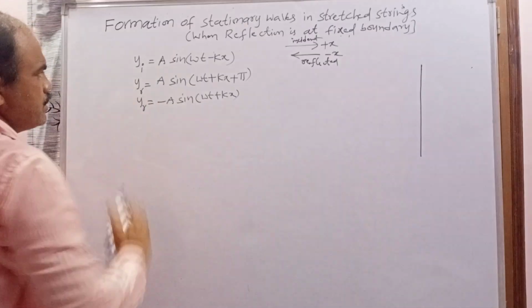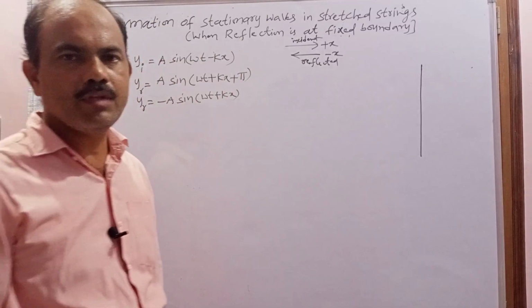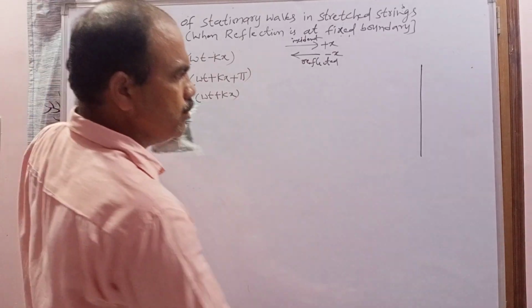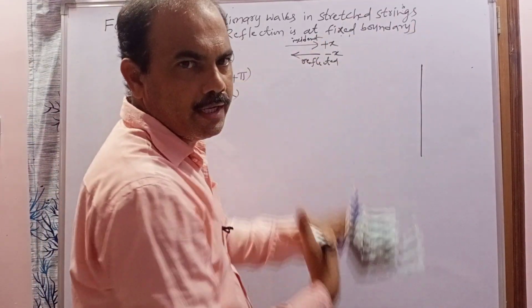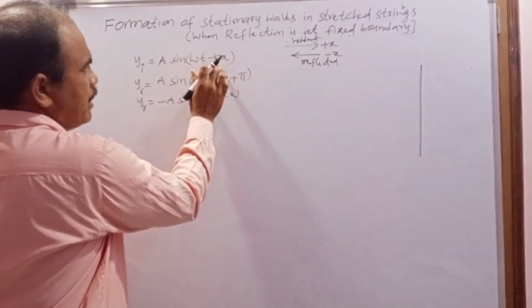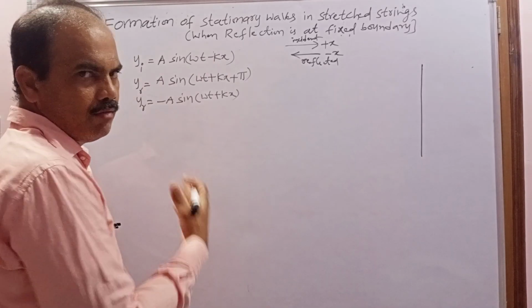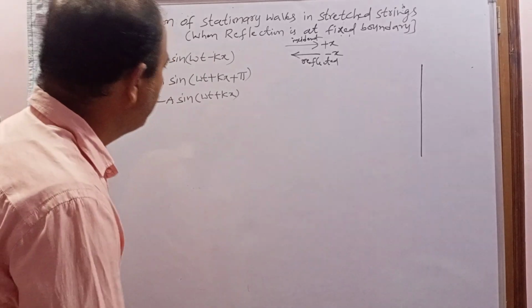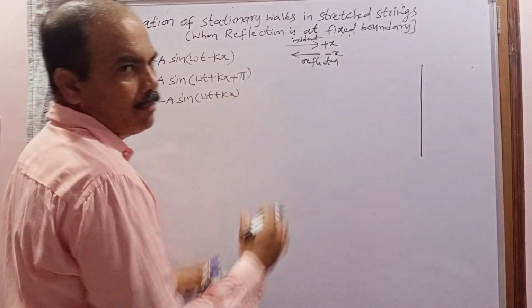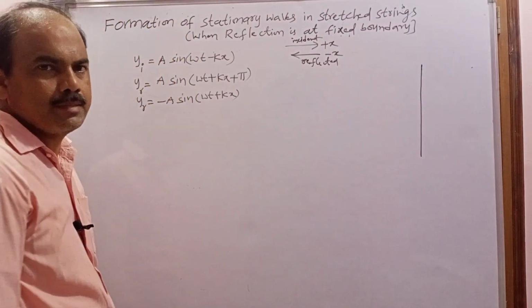So this is the equation of the incident wave, and next is the equation of the reflected wave. These two waves are traveling in opposite directions, both having the same amplitude and the same wavelength. Here k is constant for wave propagation, which means the wavelength is also the same. When they are superimposed at every place, what is happening? The particle undergoes a resultant displacement.